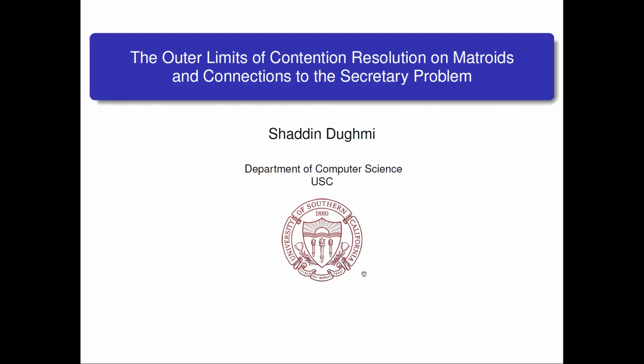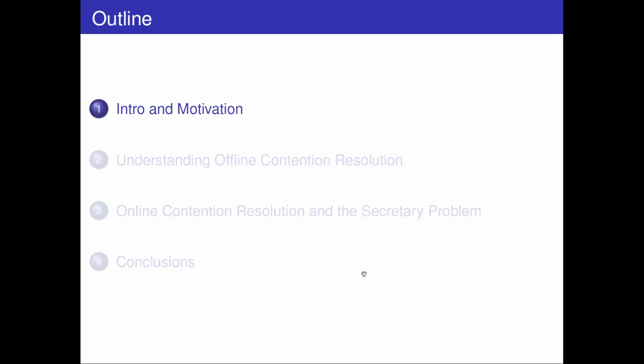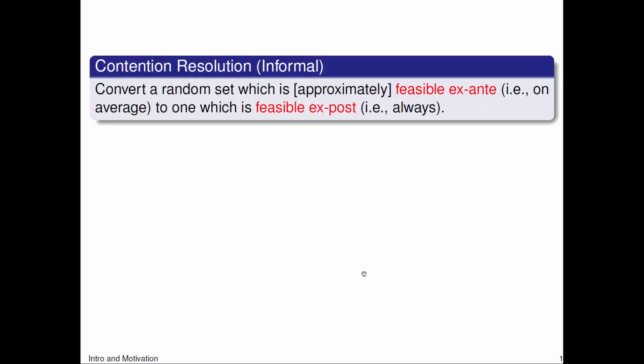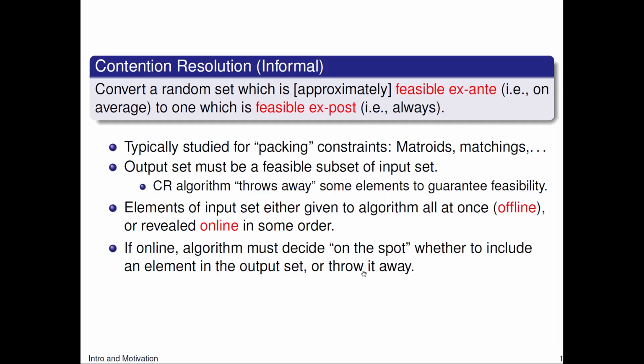I'm going to talk about the outer limits of contention resolution on matroids with connections to the secretary problem. What is contention resolution? Informally, it's the algorithmic task of converting a random set which is feasible or approximately feasible ex ante, meaning feasible on average, to one which is feasible ex post, meaning always feasible. This is typically studied for packing style constraints like matroids and matchings and so on.